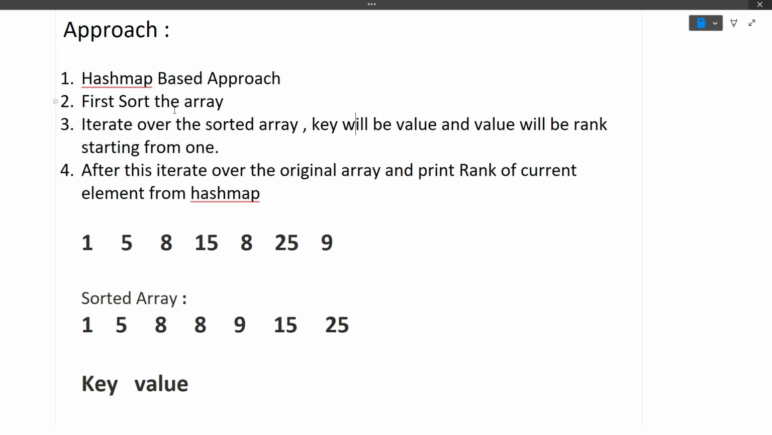First sort the array, then iterate over the sorted array. The key in the hash map will be the value of the array element, and the value will be the rank starting from 1. Let me explain this point.